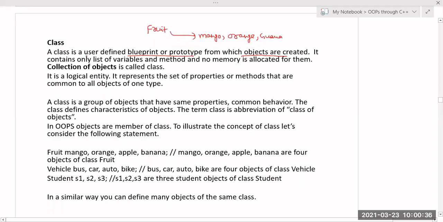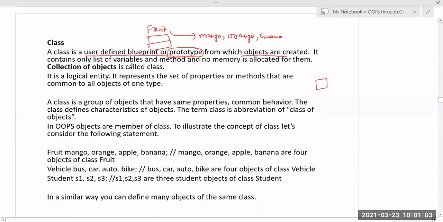So a class is a user defined blueprint. It's a blueprint that may contain attributes, functions, everything. From this I can create any number of objects. In the same manner, it's a prototype. Prototype is nothing but a model. Before construction of the house, if you have a model or plan, then you can construct any number of similar types based on the prototype. In the same manner, class is a prototype for object creation.